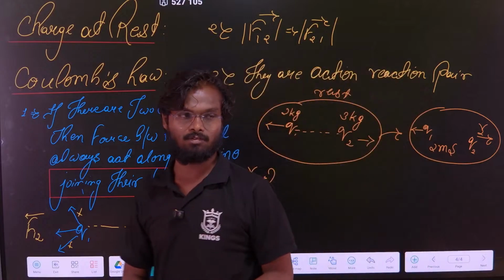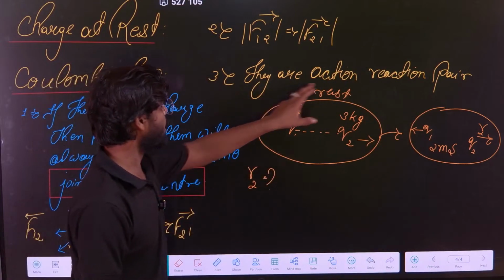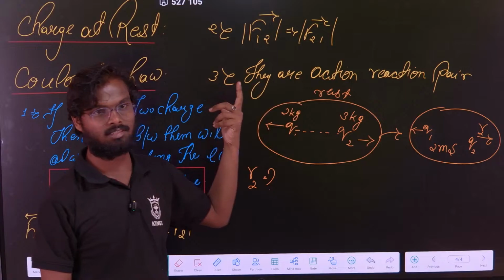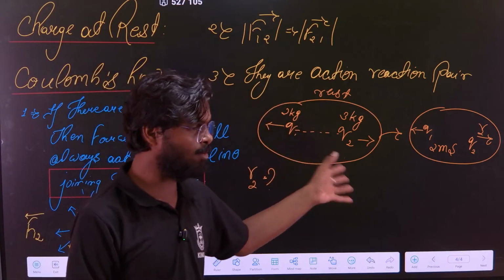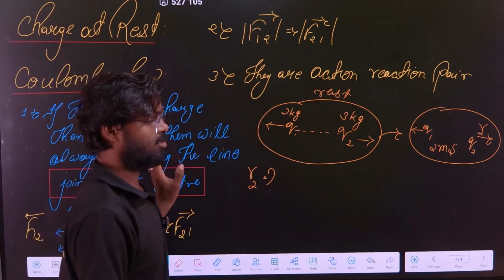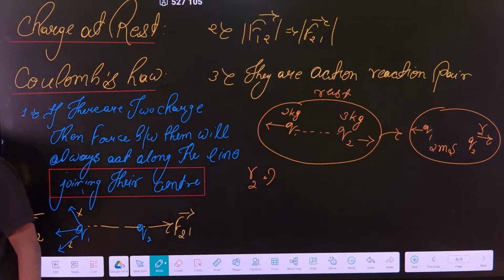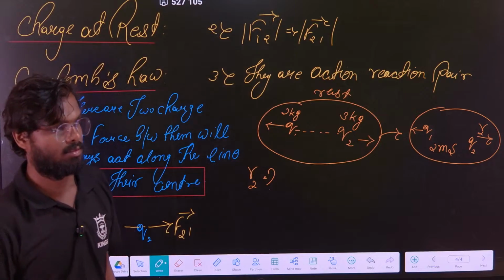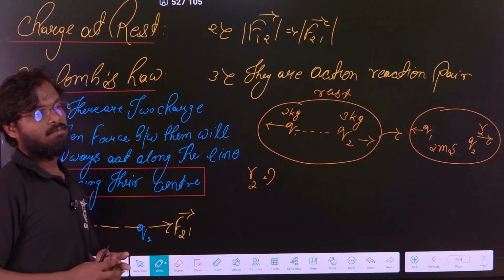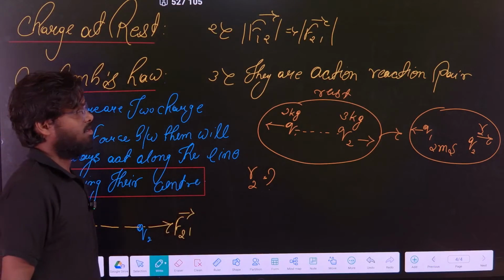Okay, you have to find v2. I have framed the question by this single line only. They are an action-reaction pair. Now you solve and tell me what the answer for v2 is in the comment section, fast. Exams make the question from this single line only.